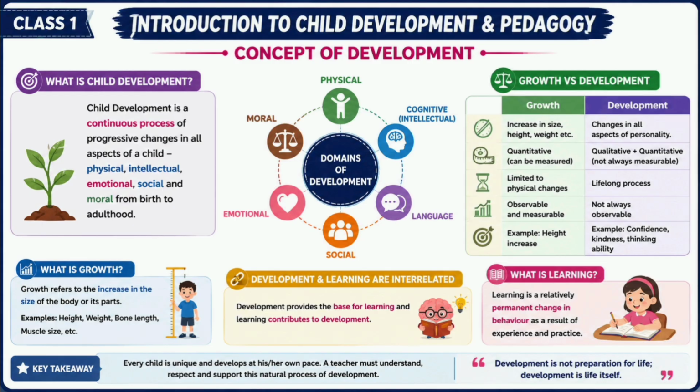Let's revise today's class. Child development is a continuous process from birth to adulthood. Development includes physical, cognitive, language, social, emotional, and moral domains. Growth refers mainly to measurable physical changes. Development is broader and includes the whole personality. Development and learning influence each other. Learning is a relatively permanent change in behavior through experience and practice. Every child is unique and develops at their own pace.